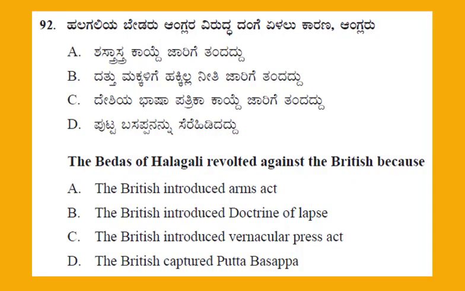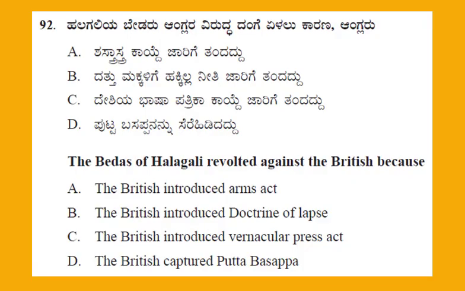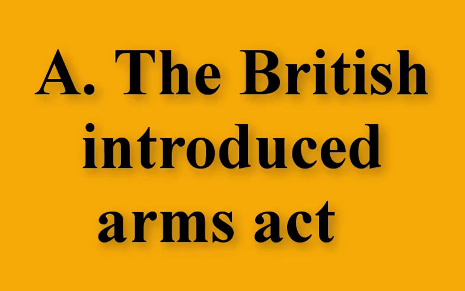Next, question number 92. The Bedas of Halagali revolted against the British because. This is the question from history unit number 4, opposition to British rule in Karnataka. And the options. Option A, the British introduced Arms Act. Option B, the British introduced Doctrine of Lapse. Option C, the British introduced Vernacular Press Act. Option D, the British captured Puttabasappa. And the right answer for this question, option A, the British introduced Arms Act.